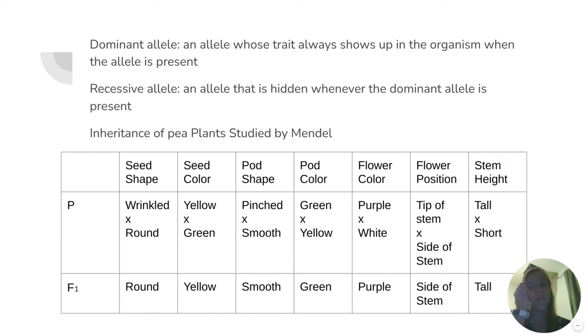So, inheritance of pea plants studied by Mendel. The parent two are on the top, and then the first filial is on the bottom. So you have seed shape of round, seed color yellow, pod shape smooth, pod color green, flower color purple, flower position side, and stem height tall.